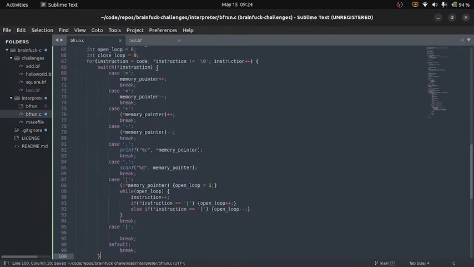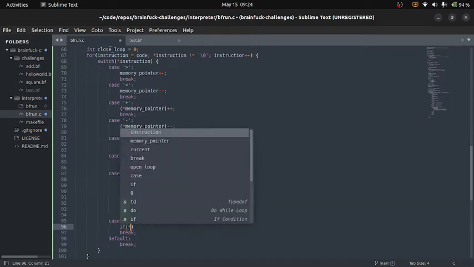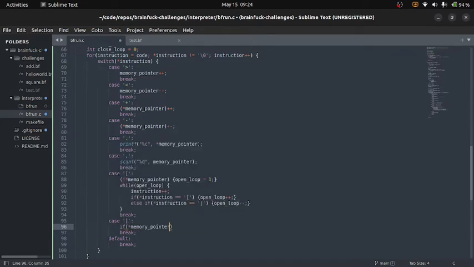we will go to our closing bracket, and this will actually be pretty much the same thing. We will accept a few key differences. If we have a value at our memory pointer, then our close loop will be equal to 1. This is different because this is checking if we have a value. The reason we're doing this is if we get to the end of the loop and we have a value in that current byte, we have to do the opposite from what we did here. We're going to backtrack all the way to that opening loop.